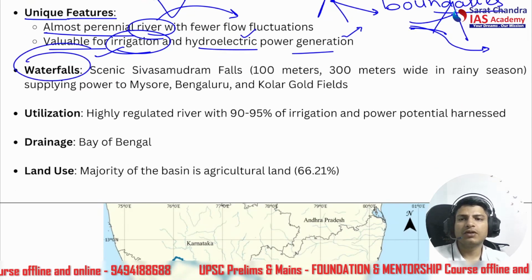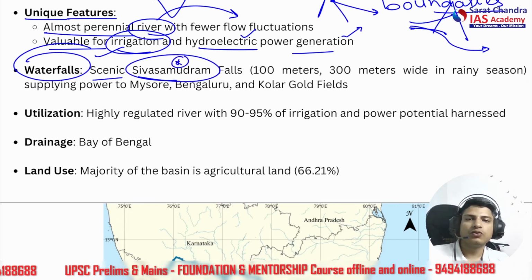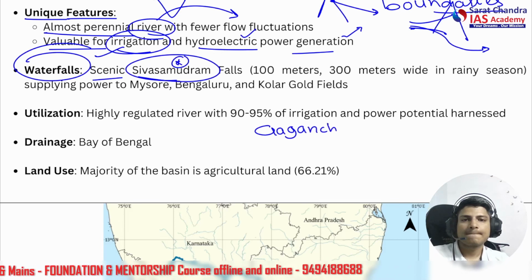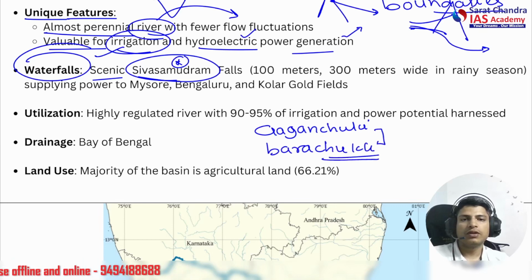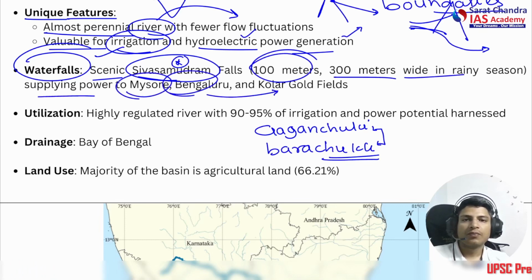Talking about the waterfalls now. So, scenic Shivasamudram Falls. This is a very important fall. It is divided into two falls: the Gaganachukki and the Barachukki. Okay, these two falls are part of Shivasamudram Falls. It is 100 meters high and 300 meters wide in rainy season. It supplies power to Mysore, Bangalore, and Kolar Gold Fields, KGF. Okay, very popular.